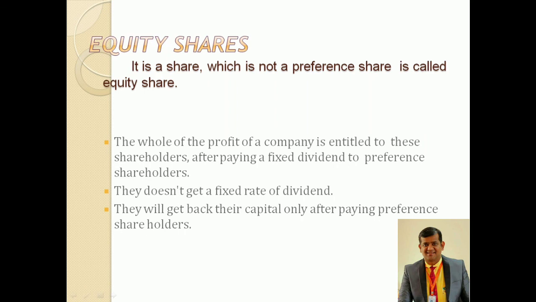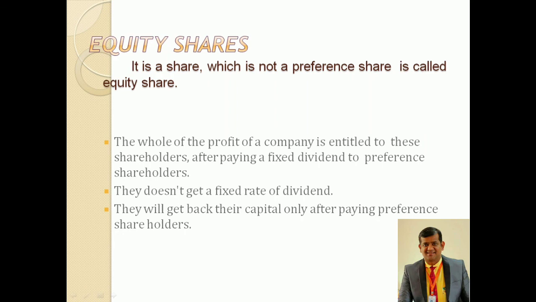They are entitled to get dividend only after the fixed rate of dividend is paid to the preference shareholders. Similarly, at the time of winding up of the company, only after returning preference share capital in full, if there is any surplus, it will be paid to the equity shareholders.